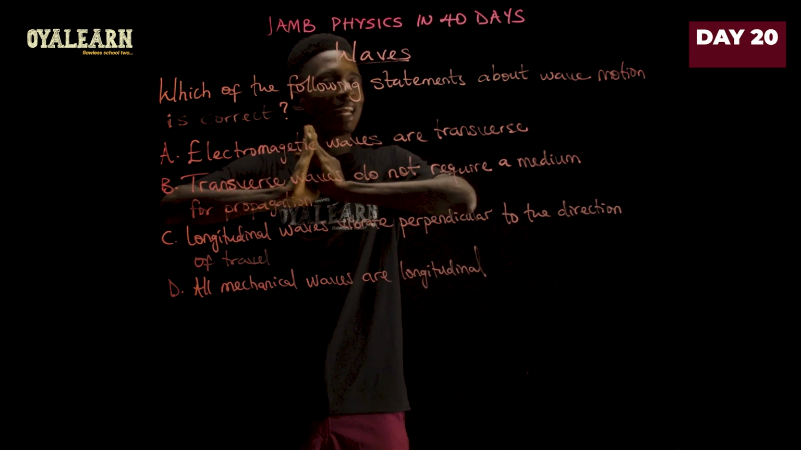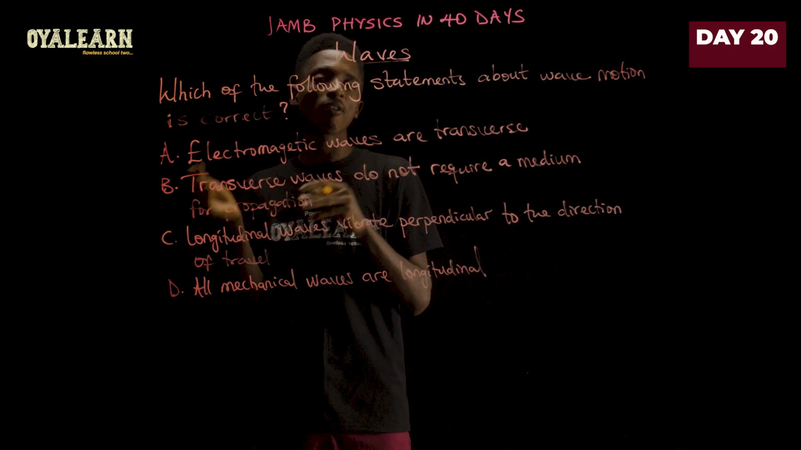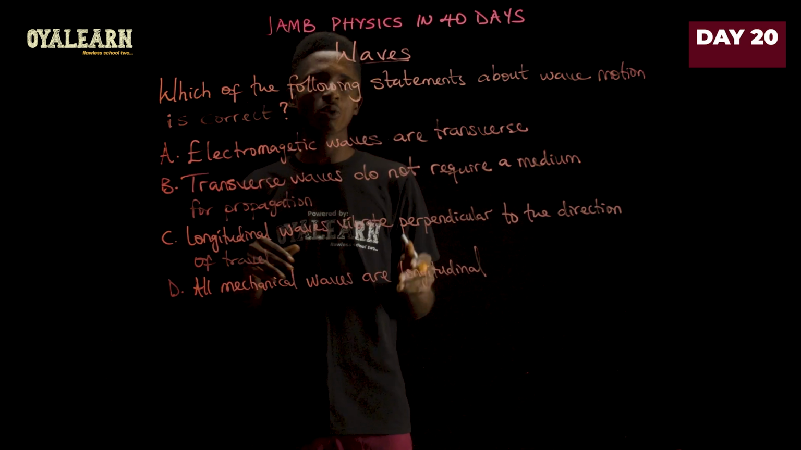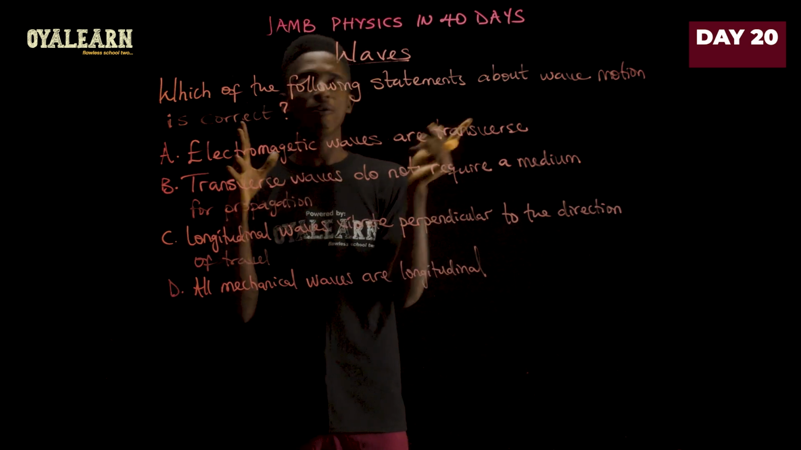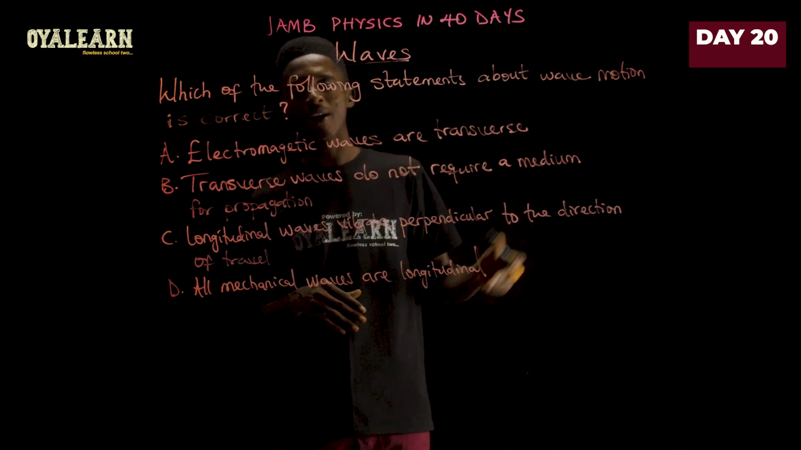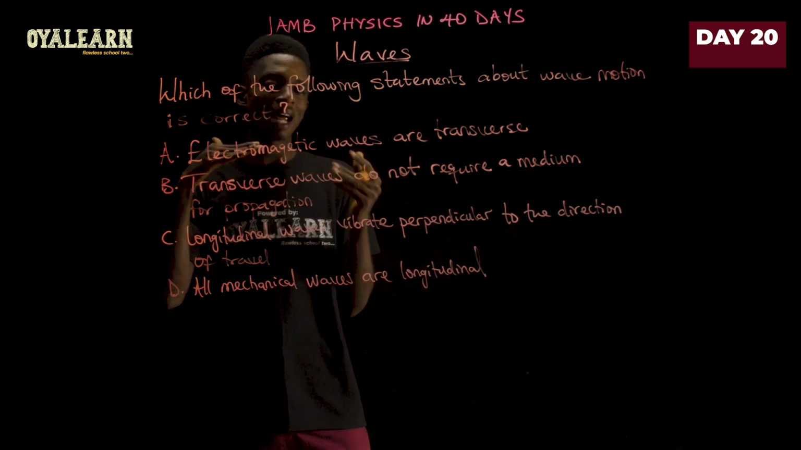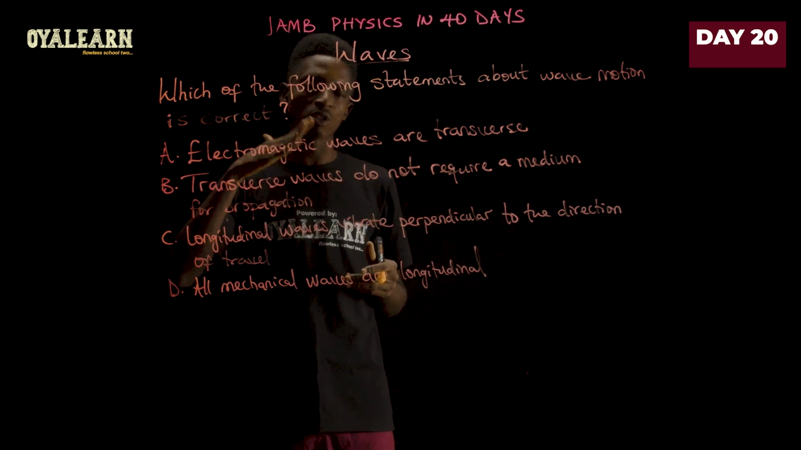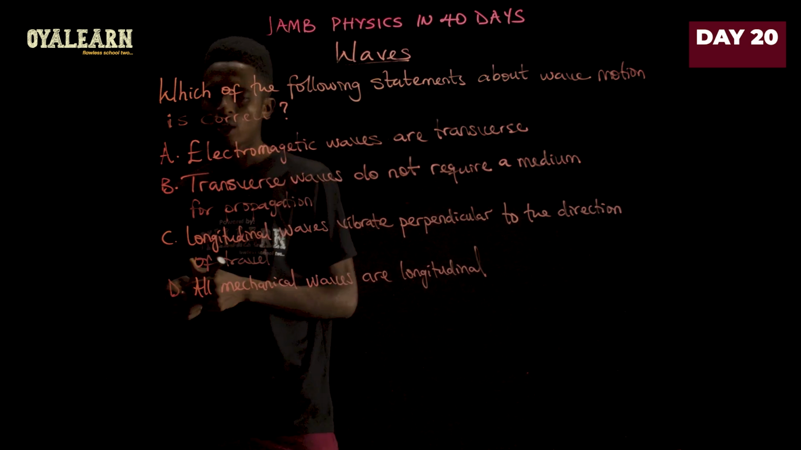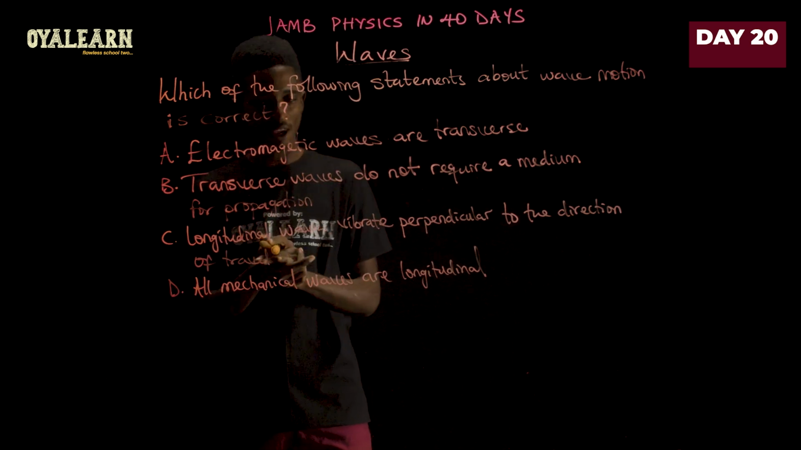All electromagnetic waves are transverse in nature, right? But mechanical waves can be transverse or longitudinal, right? But all electromagnetic waves, whether it's microwave, radio wave, infrared, visible, ultraviolet, X-ray, gamma ray, they are all transverse in nature. Now, what that means is that the wave particles travel perpendicularly to the direction of the wave. So, option A is a correct statement about wave motion.